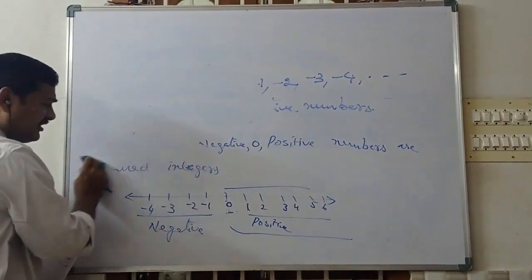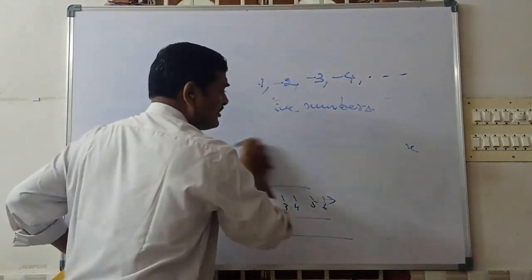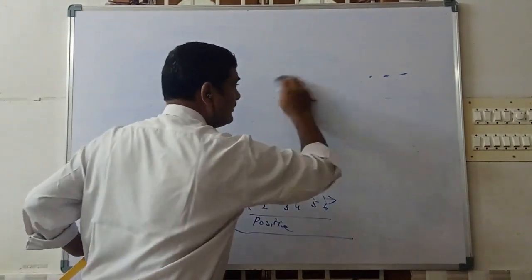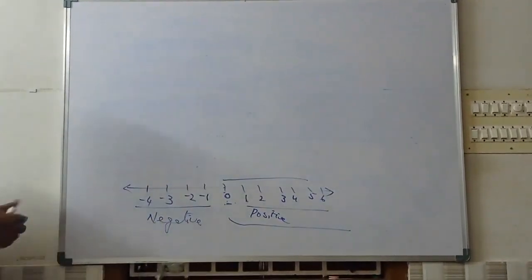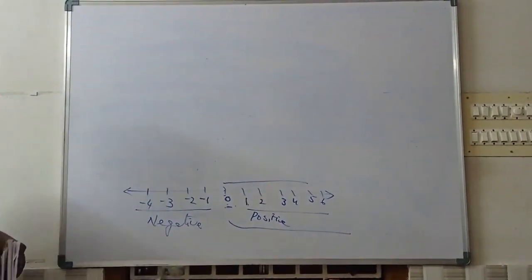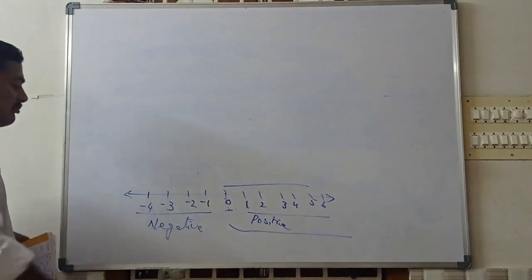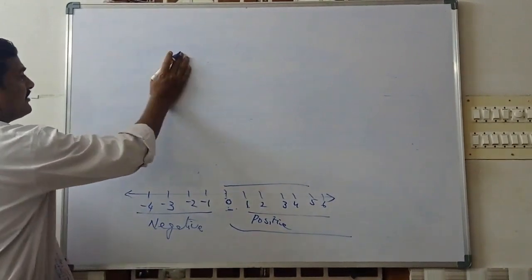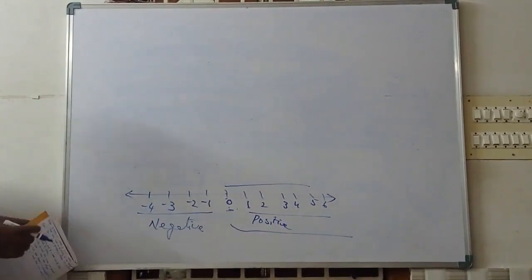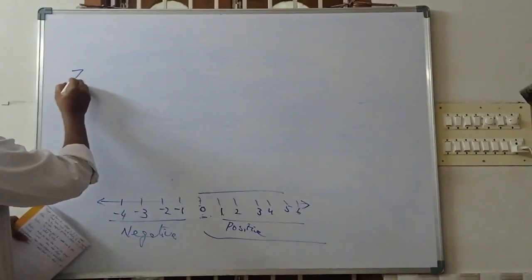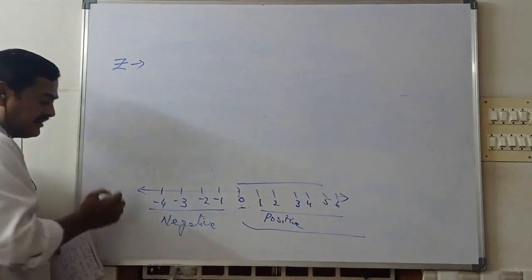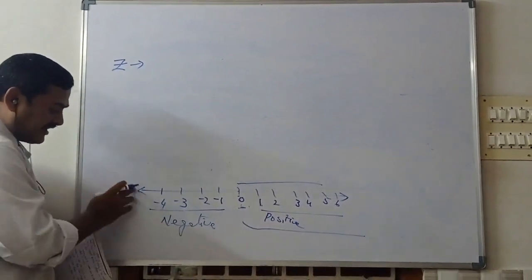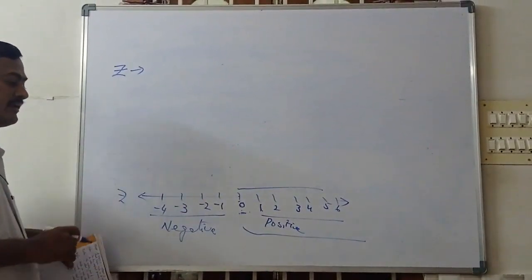So natural numbers, how can we define them? Natural numbers are indicated by the letter N. Whole numbers are indicated by the letter W. But integers are not I. Some books give I, but integers are indicated by the letter Z. Z is equal to {..., -2, -1, 0, 1, 2, ...}. Like this we can represent the number line.